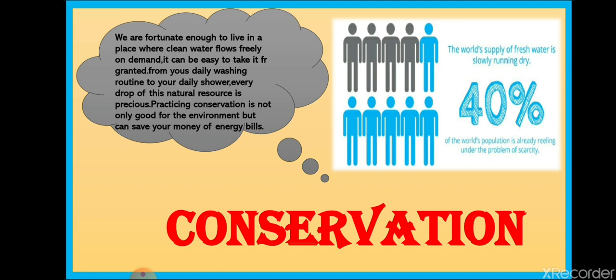Like in industries, toxic chemical effluents are being dumped into the water bodies, which also pollutes the water. So water pollution can be controlled by treating all these effluents or chemicals suitably before releasing them into the water bodies. That is why it is very important for us to conserve water as a resource.